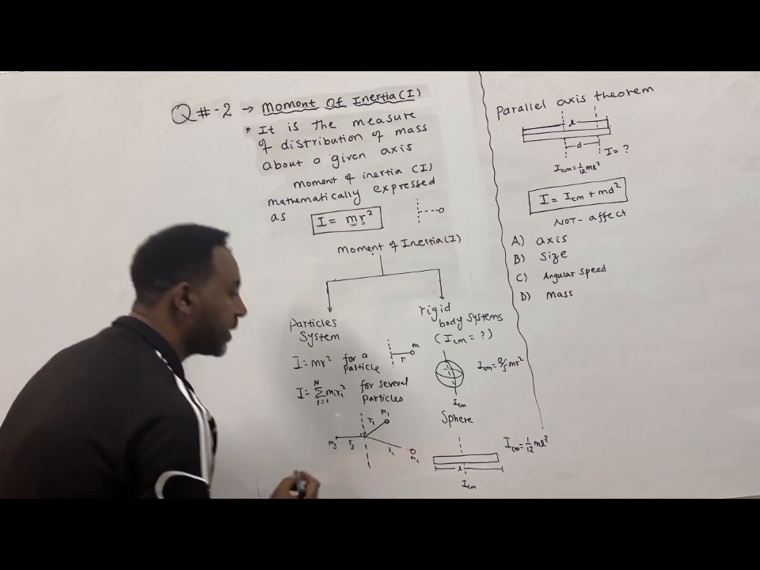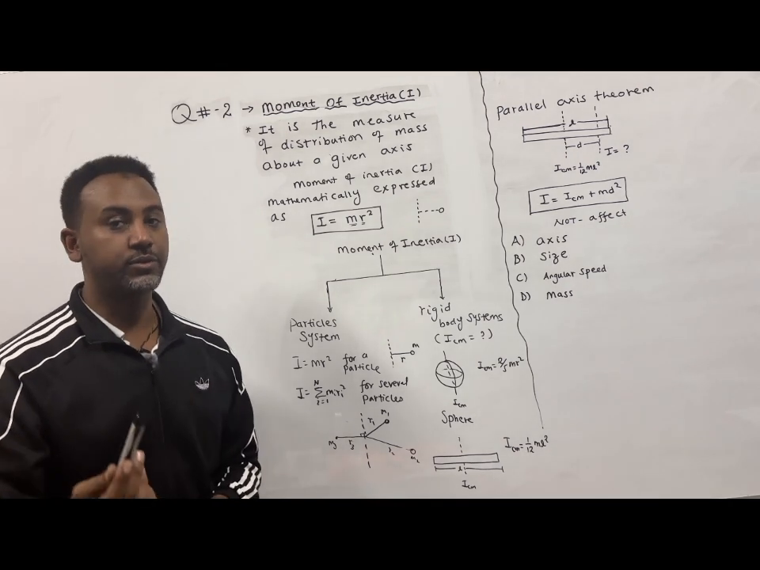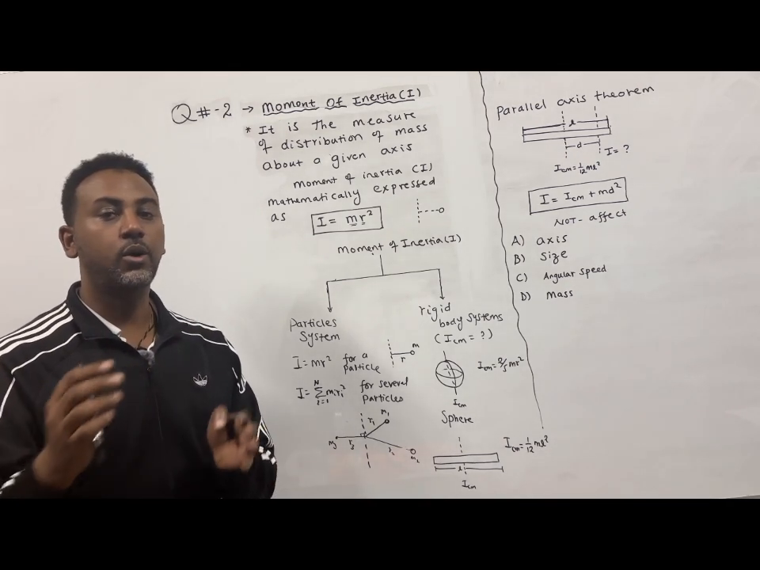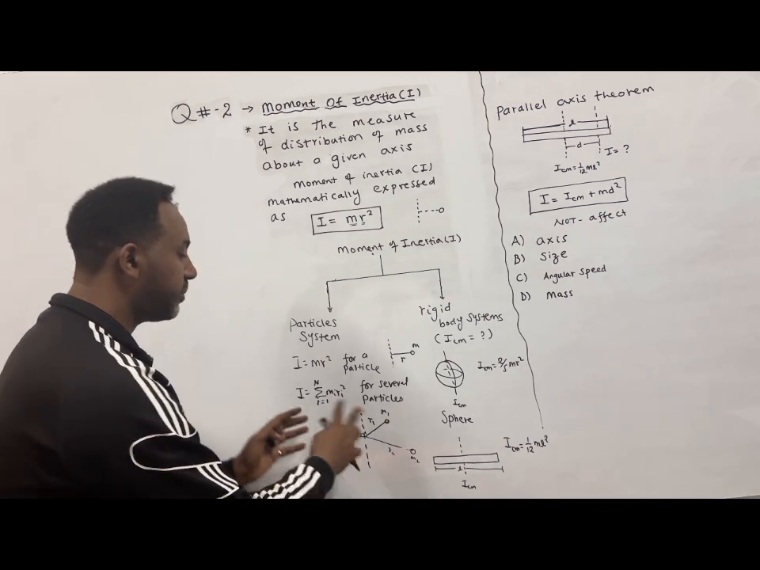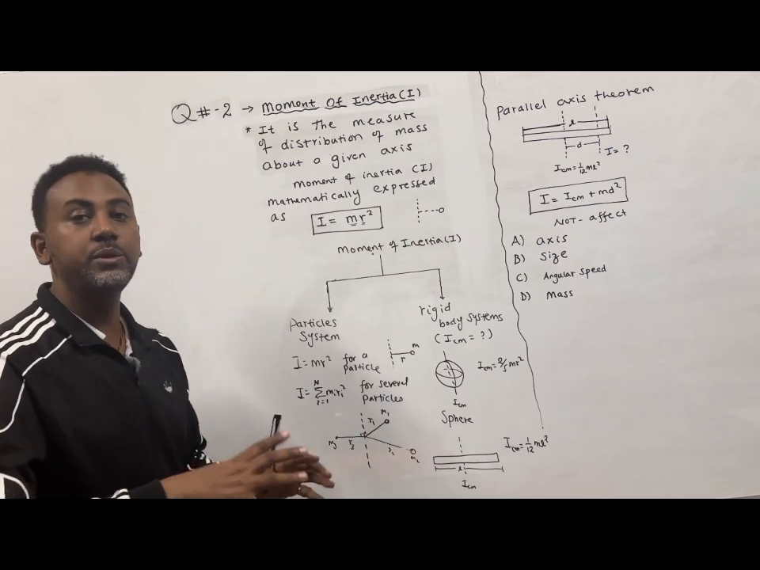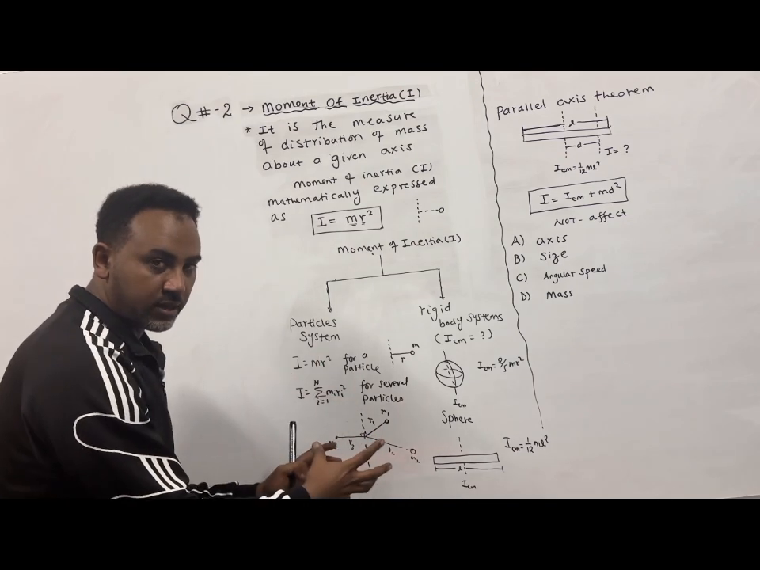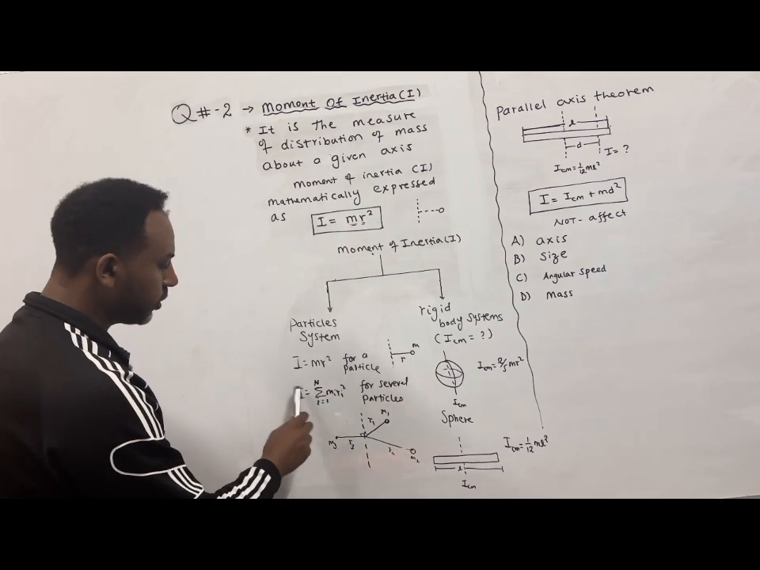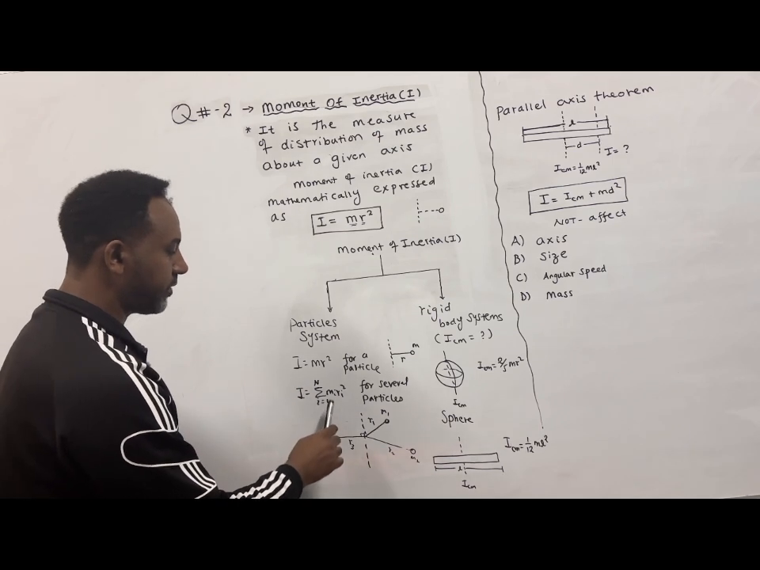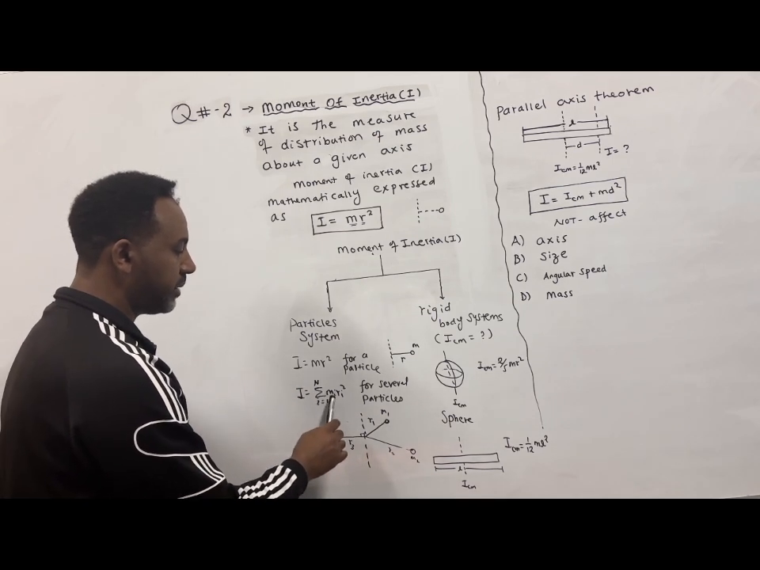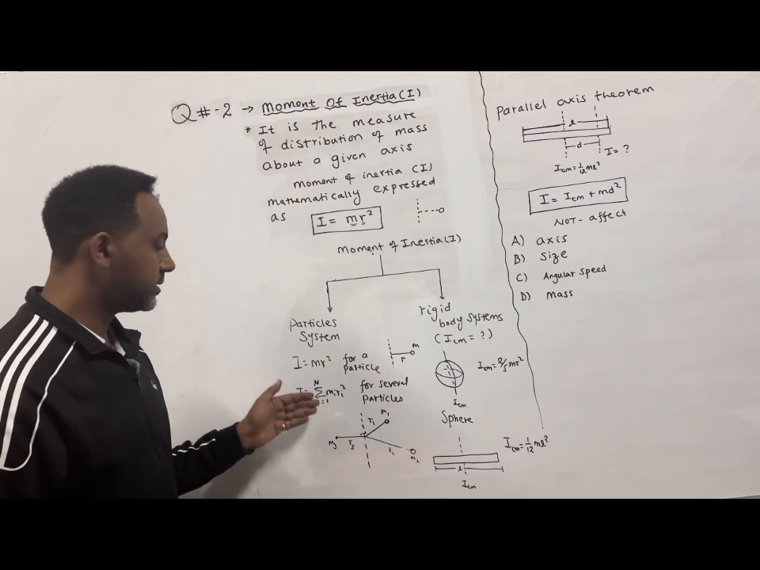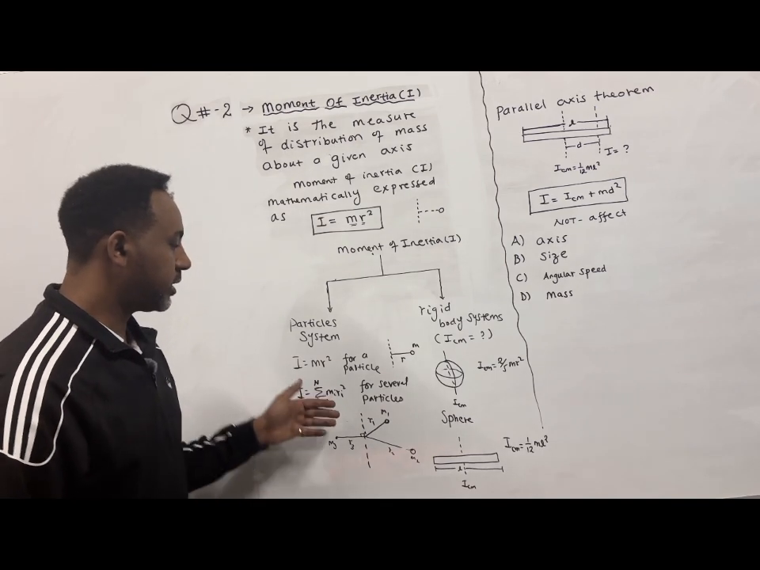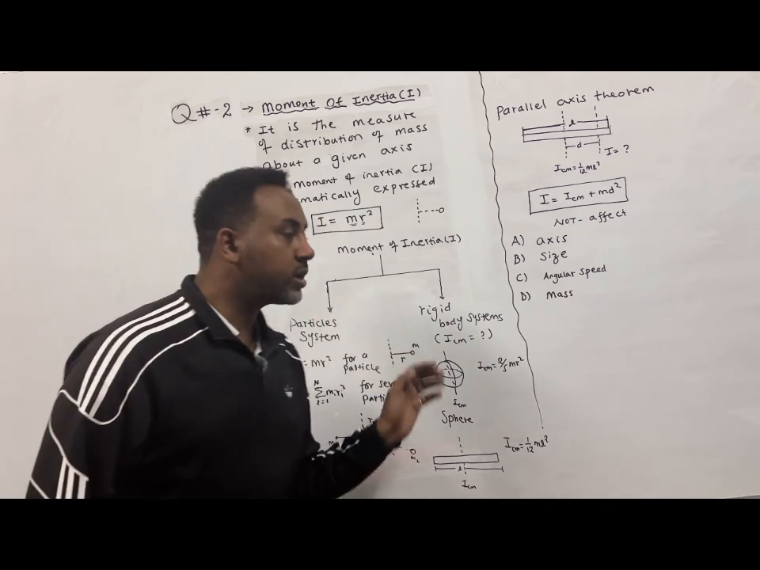So each particle has its own moment of inertia. You have to add all the moments of inertia of the particles to determine the moment of inertia of the system itself. Okay? So you have to use the summation of I from 1 up to n, m_i r_i squared, iteration. You can use this. Okay? But for a rigid body system,